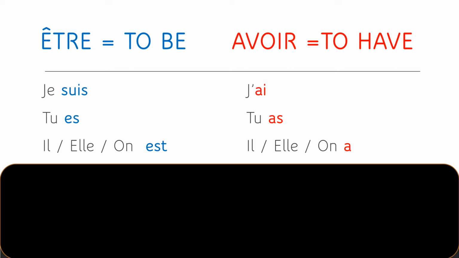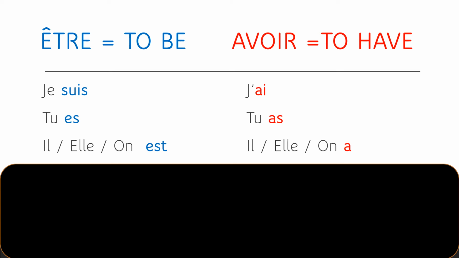And so here, for example, if we're talking about a male character, we will then say il a. If we're addressing a female, then we will say elle a. And if finally we're talking about a group of people who are close and are together, we can say on a.